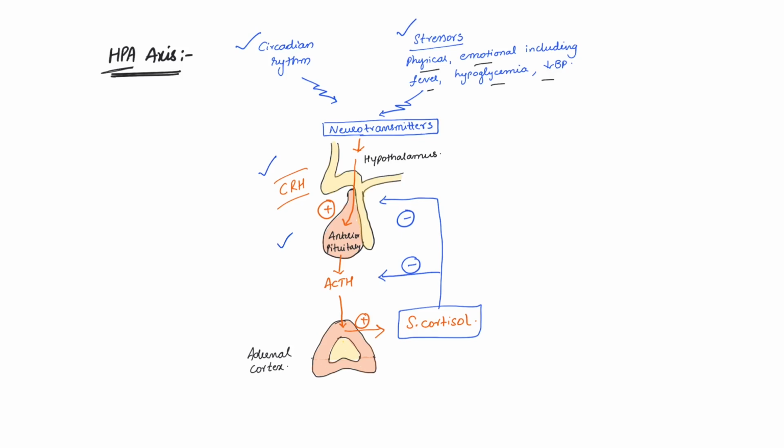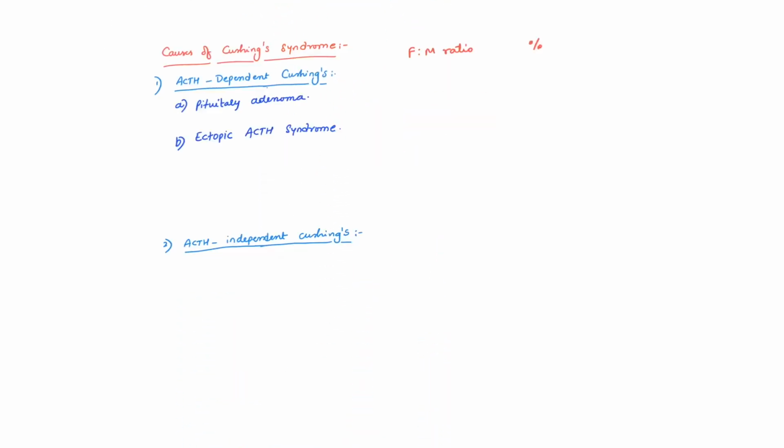Or otherwise, the adrenal gland itself can produce more amount of cortisol without the help of ACTH, which is called ACTH independent disease. If the increased cortisol is because of increased ACTH production from the pituitary gland, then it is called as ACTH dependent Cushing syndrome.